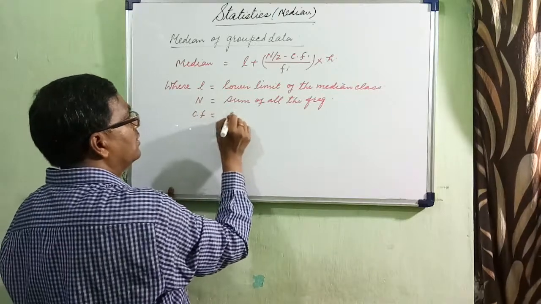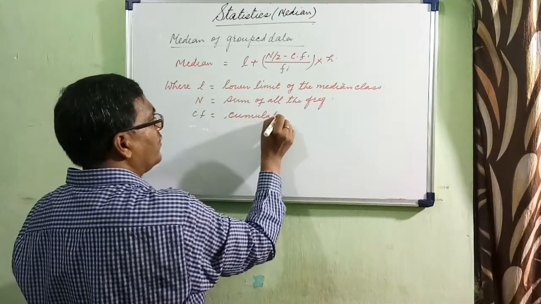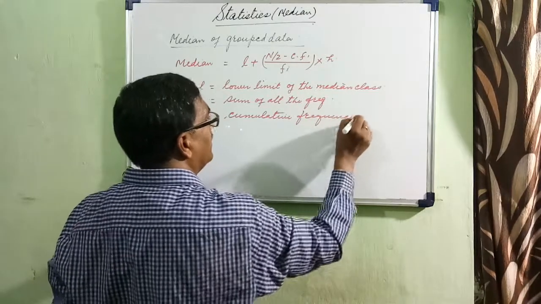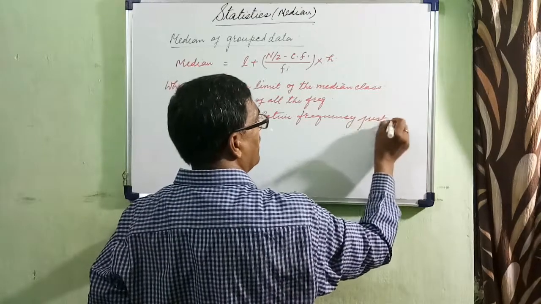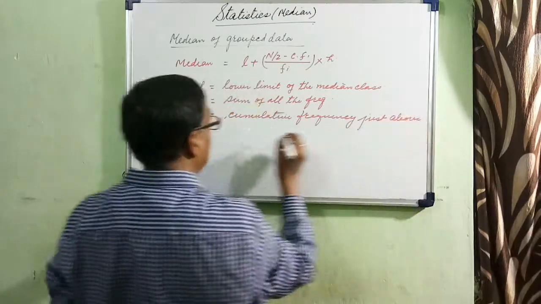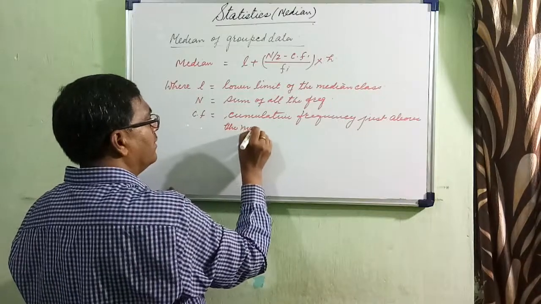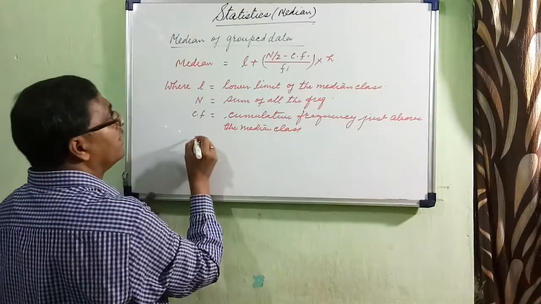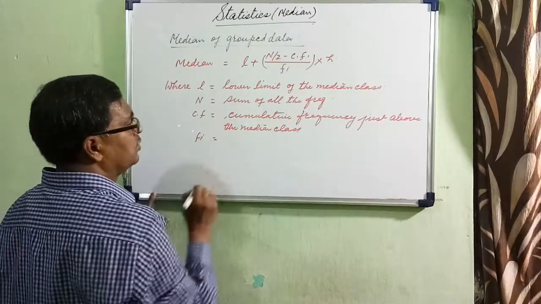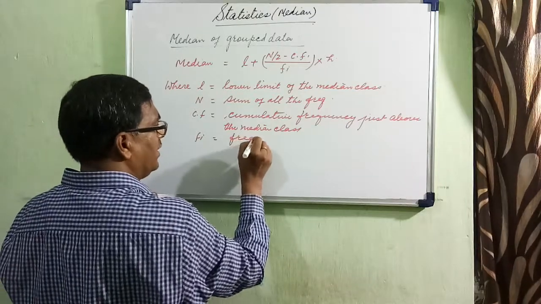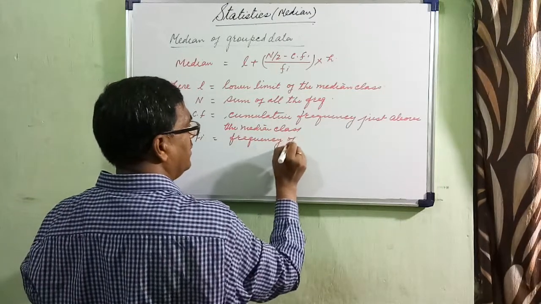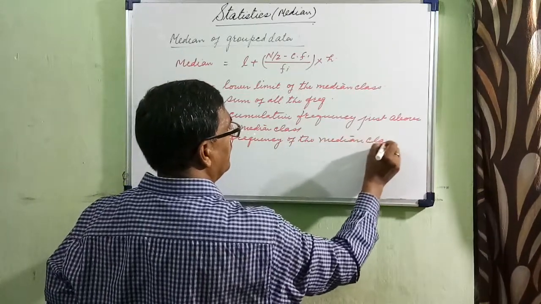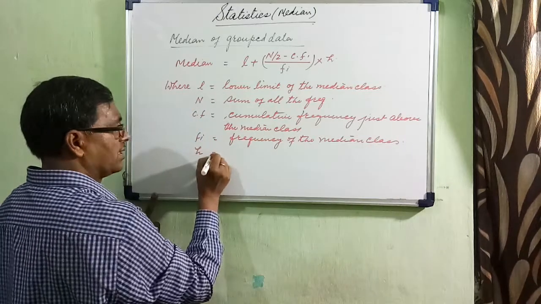CF is equal to cumulative frequency just above the median class, and Fi is equal to frequency of the median class, and what is H?